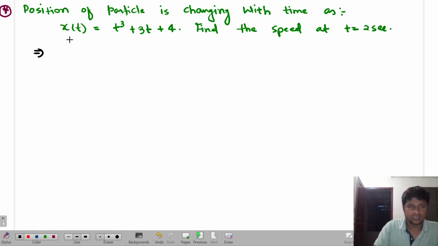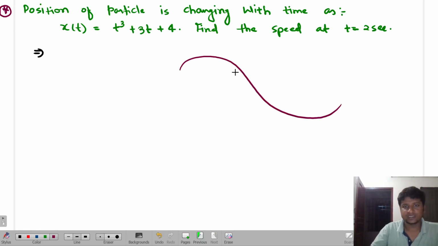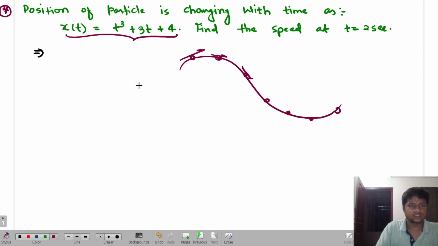Now see, till now we didn't discuss this kind of problem. Now, if someone wants to find instantaneous speed, you see over here, it is saying that the position of the particle is changing. Again, go to our concept of position. Position means what is changing? Coordinate of the particle is changing, meaning the particle is traveling this way. So what is changing basically? Coordinate is changing. And when coordinate changes, you want to define speed over there. So this thing will never tell you what the distance is, isn't it? This equation will not tell you about distance.